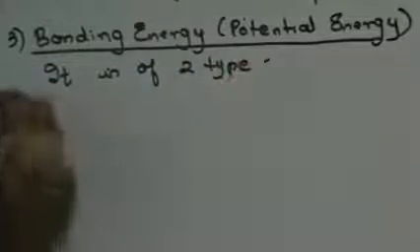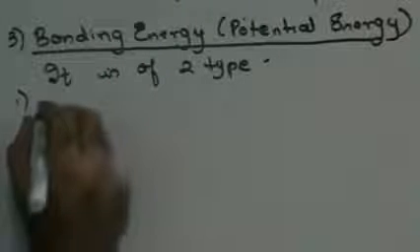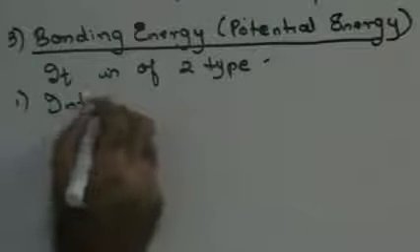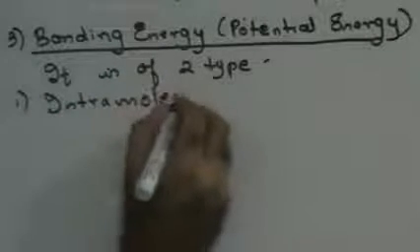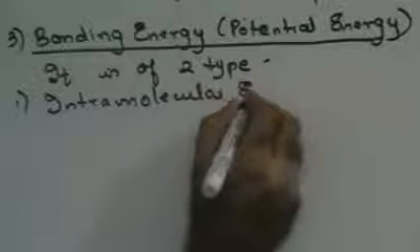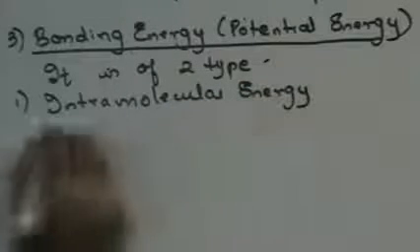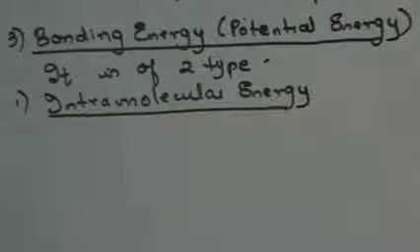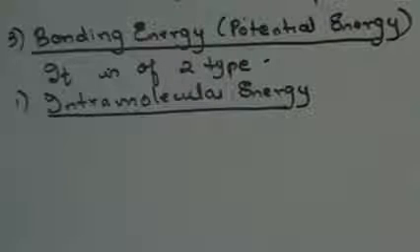The two components are intramolecular energy and intermolecular energy. What is intramolecular energy? It is the energy required to break the molecule into its constituent atoms.